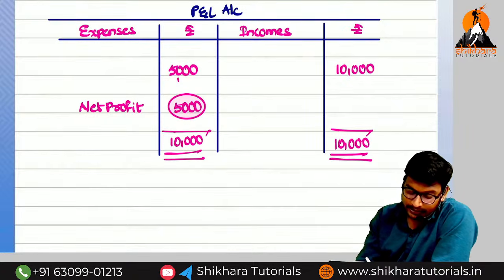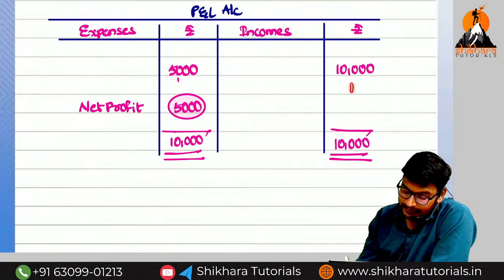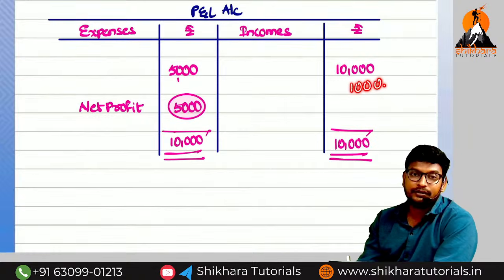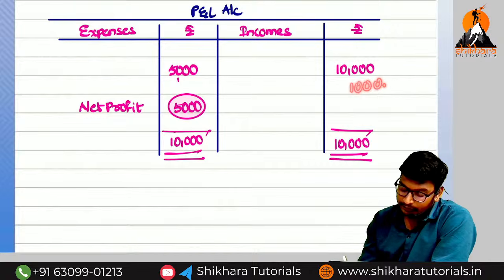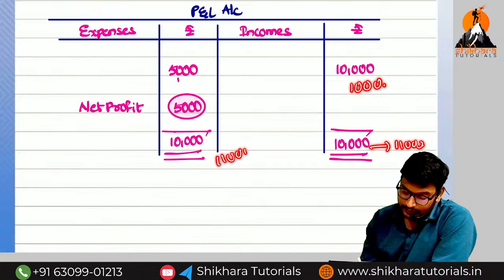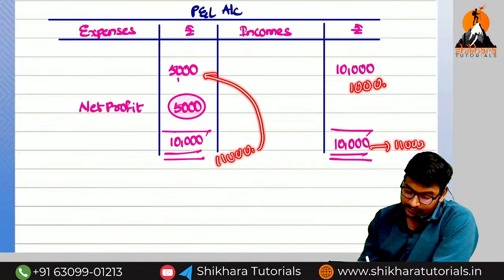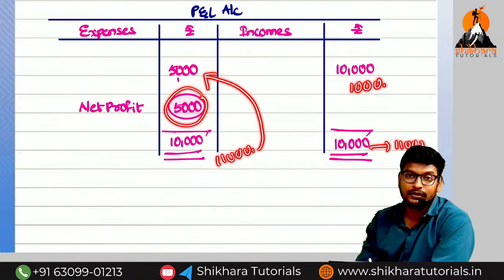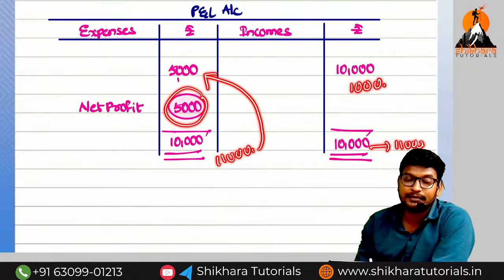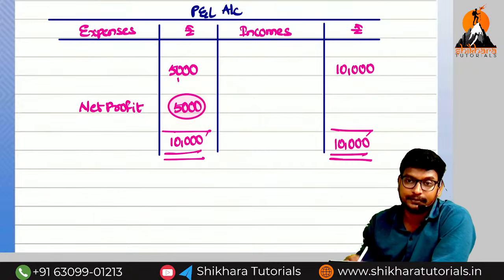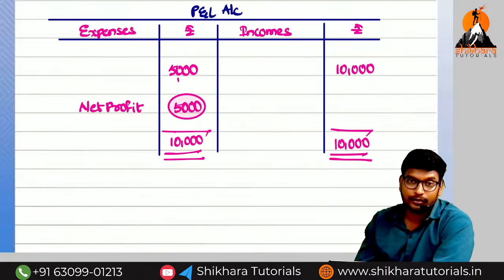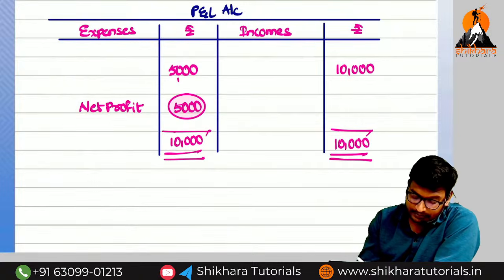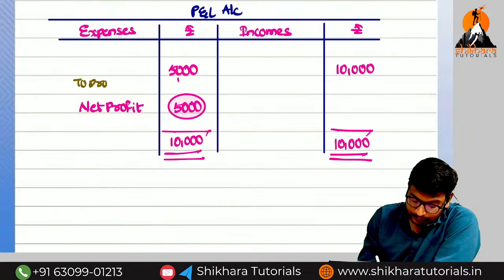What is the actual profit here now? 5,000. In order to reduce the profit, if we record on the credit side, for example 1,000, the profit will increase. The total will become 11,000. Here also 11,000. If you reduce the 5,000, how much will we get? 6,000. So for that reason we should record on the debit side, then only the profit will decrease. What we need to record? To provision.